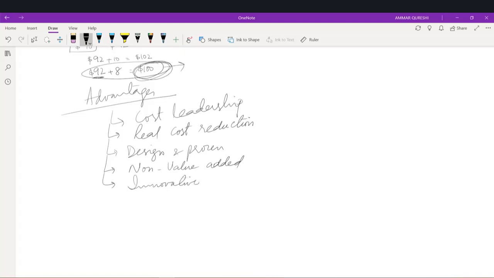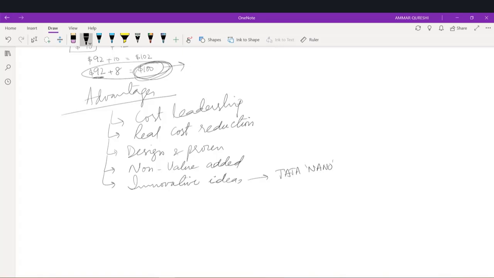Then there is another thing, which is that target costing brings some innovative ideas in the development of the product. I mean, if you cannot do it like this, you can do it in some other way. For example, here I would like you to see a documentary movie which is based on a case study of Tata Nano. Nano is basically a car launched by the Indian manufacturer Tata Motors.